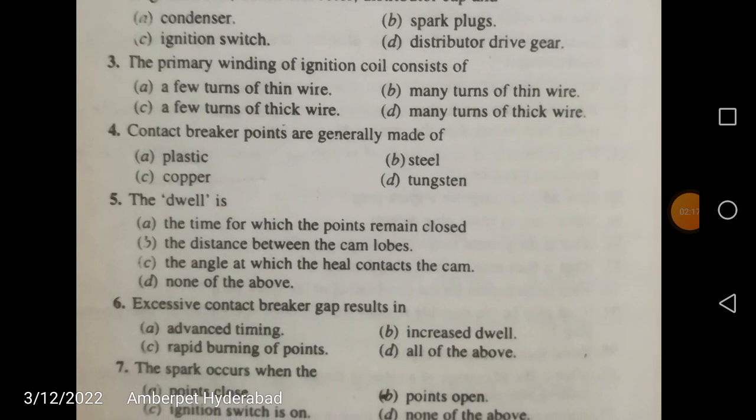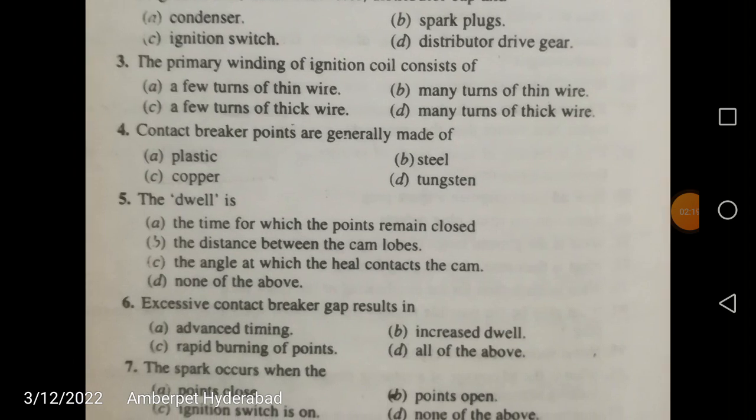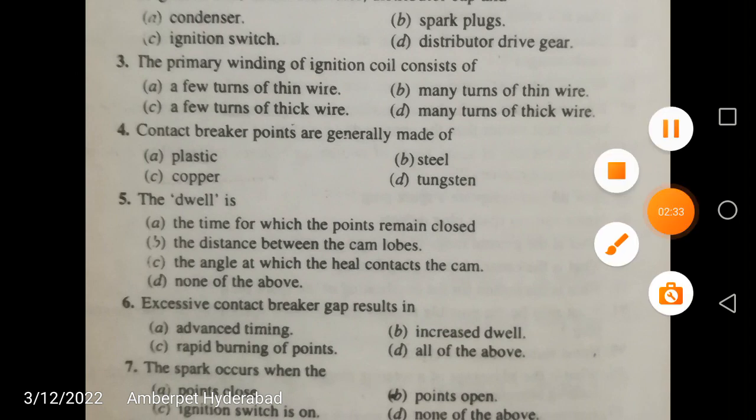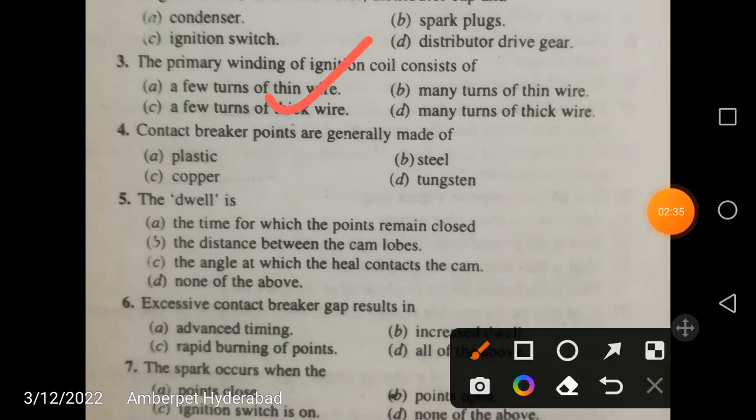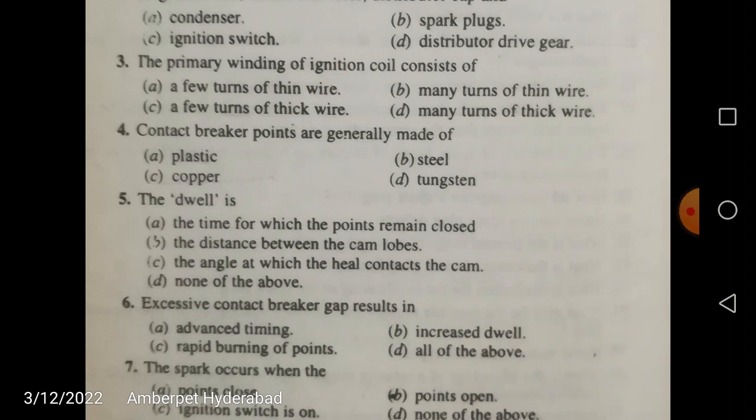Alright friends, the primary winding of the ignition coil consists of: few turns of thin wire, many turns of thin wire, few turns of thick wire, or many turns of thick wire? It consists of a few turns of thick wire, whereas the secondary will have many turns of thin wire. That is the difference between the secondary winding and the primary winding.